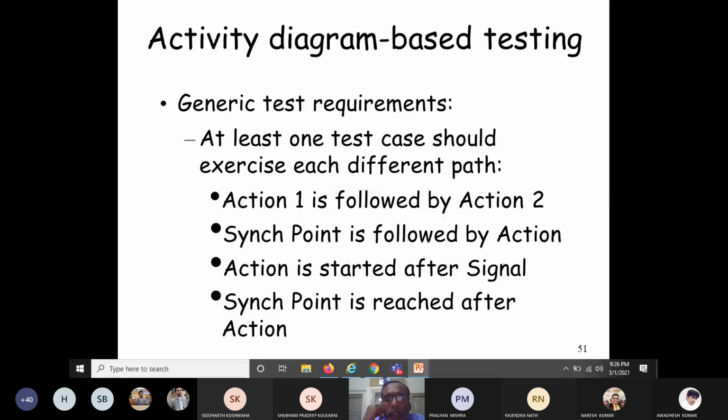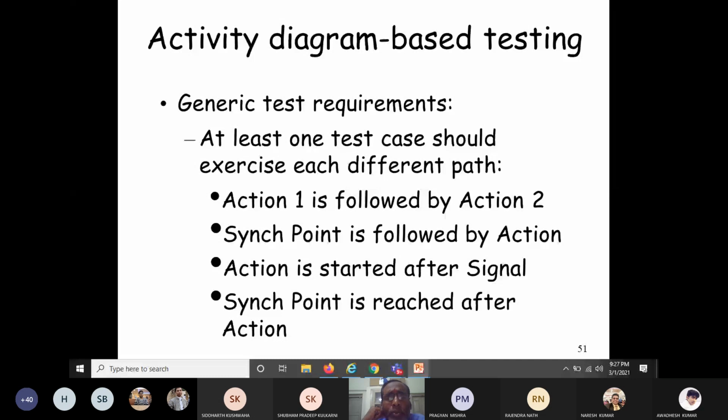If there is a synchronization point, there are two important points, fork and join, in activity diagrams. When multiple activities are joined at one point, we call it a join. Similarly, when multiple activities emerge from one point, we call that a fork. And when multiple activities are joined at a point, we call it a join point, or perhaps that is also known as a synchronization point. So we have to design test cases for these synchronization points.